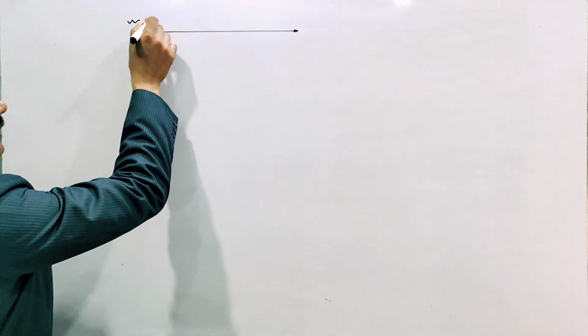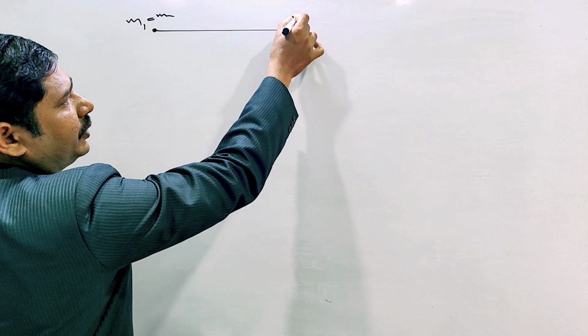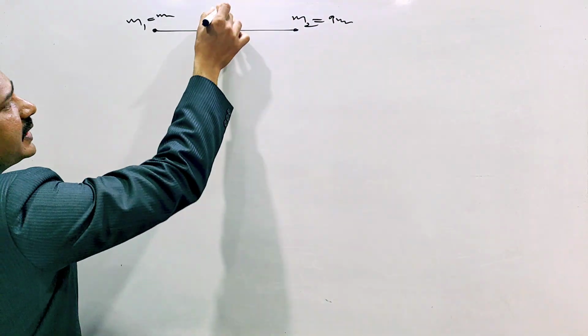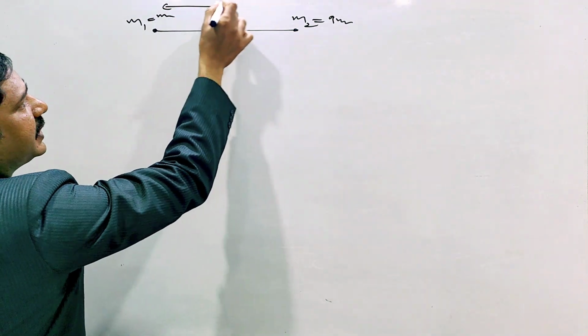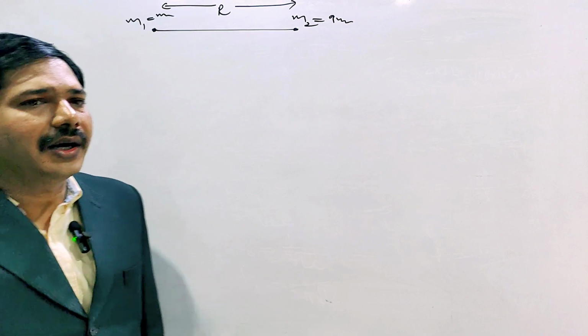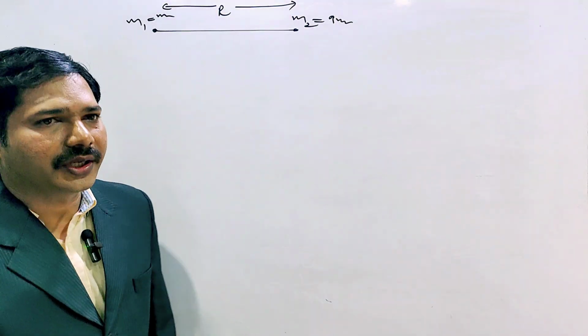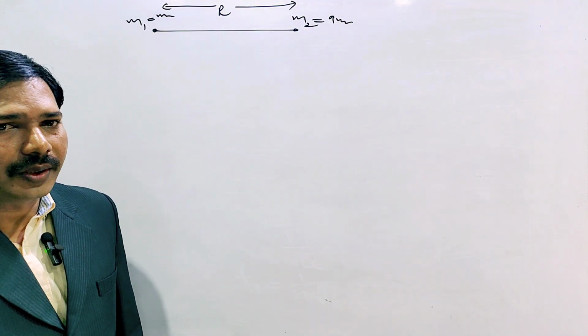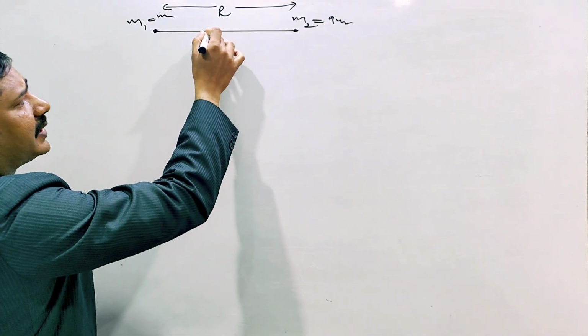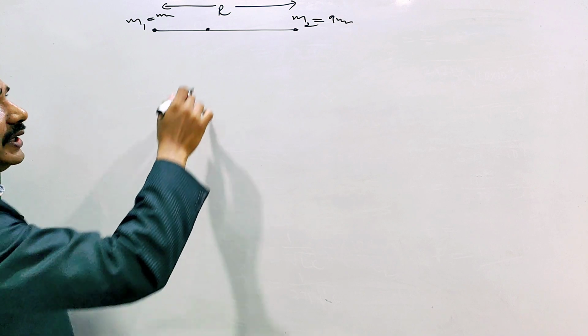M1 is given as m, M2 is given as 9m, separated by a distance r. What they are asking is: at what point does the total potential become zero? Here, for the null distance, I am taking some point.